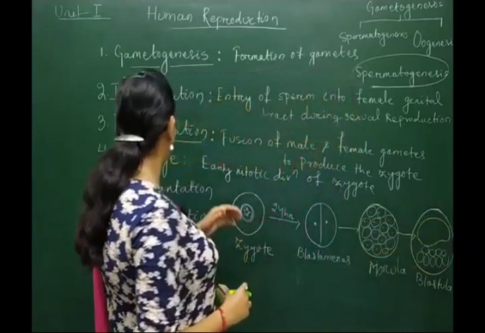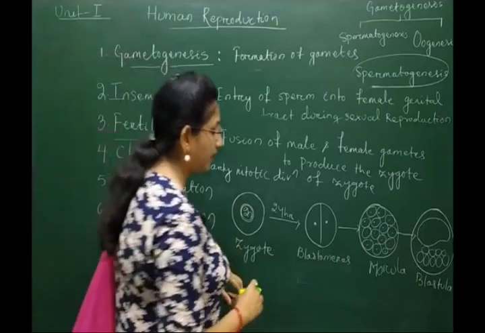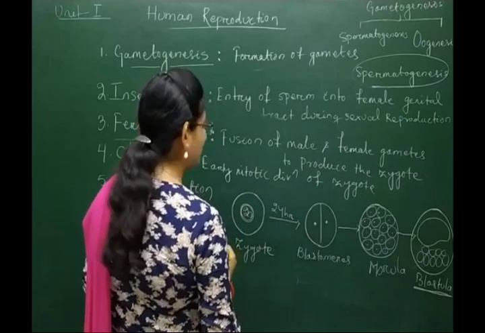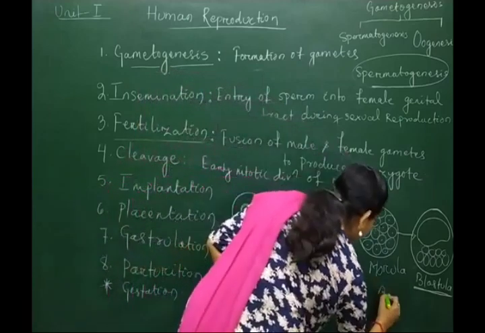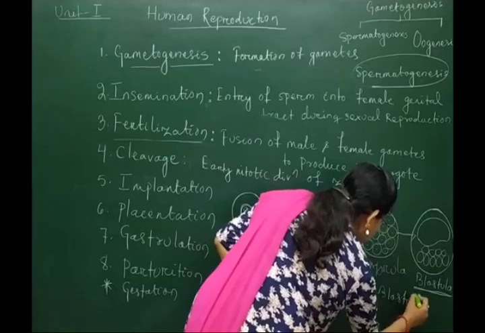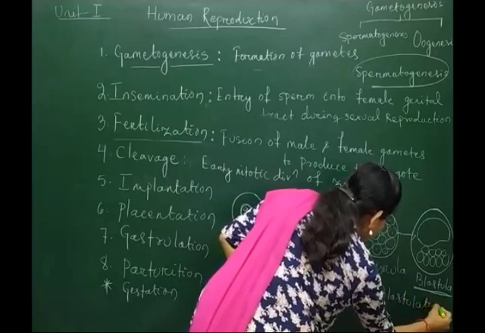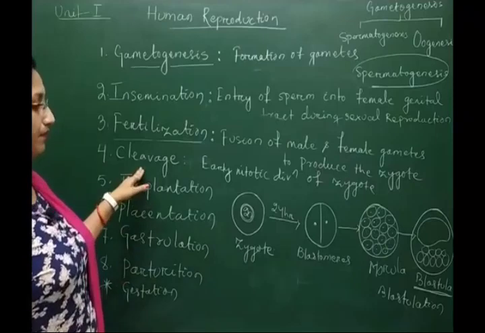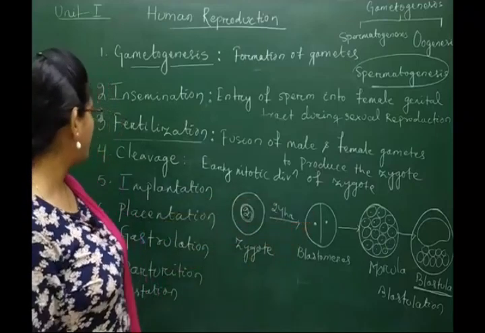All these stages comprise the cleavage, and the formation of blastula is called blastulation. So during this cleavage, the blastula is formed.